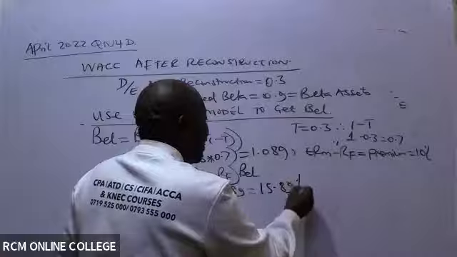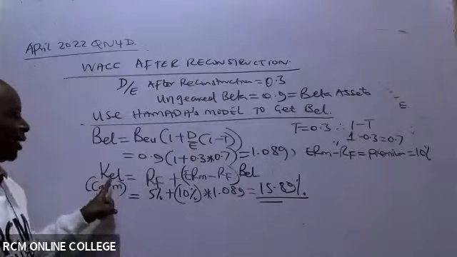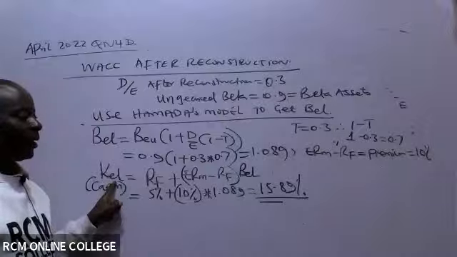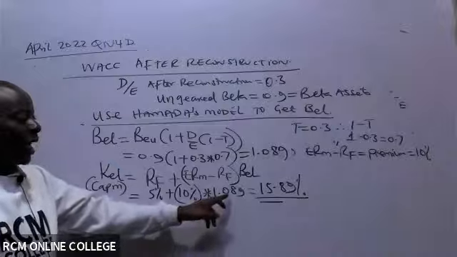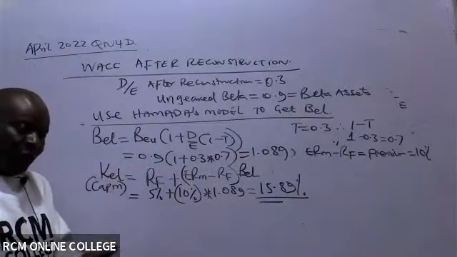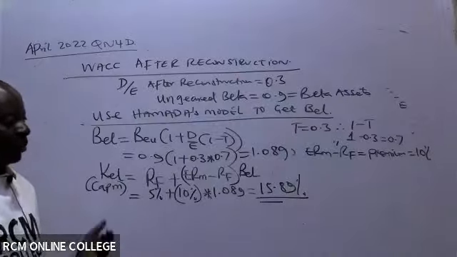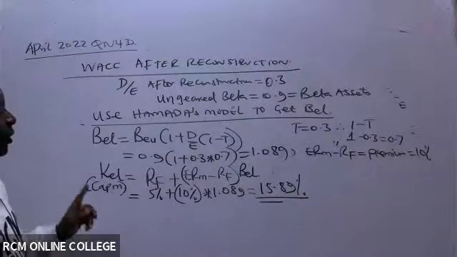This is what we did initially for us to get this KEL, except that that was before reconstruction and we were using a BEL before reconstruction. But now, with the video which you'll get, you'll be able to follow. So after that, I would want you guys to do me a favor.